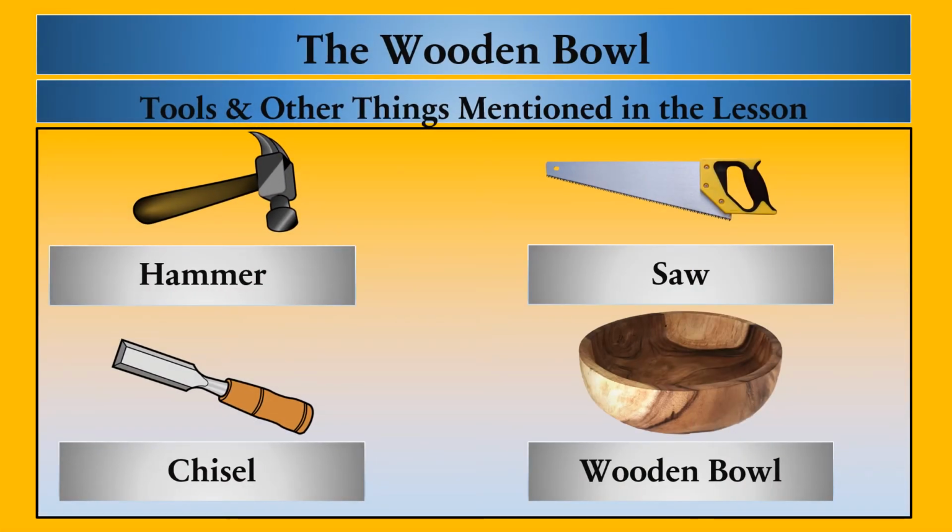Now here we have the pictures of tools and the wooden bowl. The first picture is of a hammer, the second a chisel, the third one a saw, and the fourth one the wooden bowl.